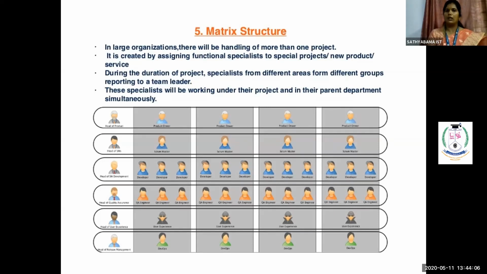Here we can see various experts sharing their skills and knowledge for completing a particular type of project. As and when the project comes, the people also work simultaneously inside the organization. So that represents our matrix organization structure.